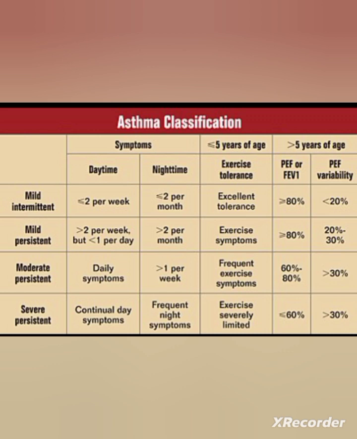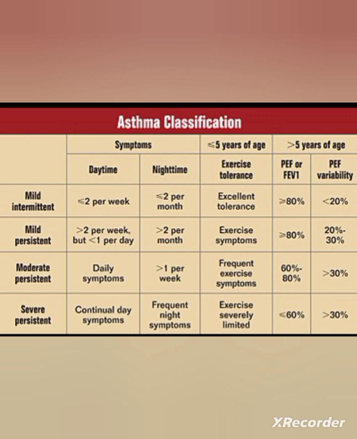Then moderate persistent, the person will have daily symptoms. That means the person will show the signs and symptoms daily. That's why it is moderate persistent. Nighttime signs and symptoms are greater than 1 per week. And with frequent exercise symptoms, when the person is doing exercise, the signs and symptoms will be more. The peak expiratory flow is 60 to 80%. Then PEF variability is greater than 30%.